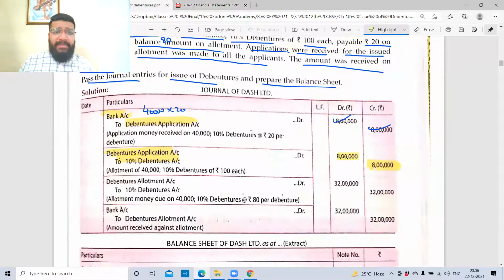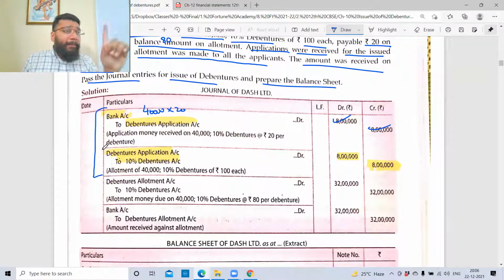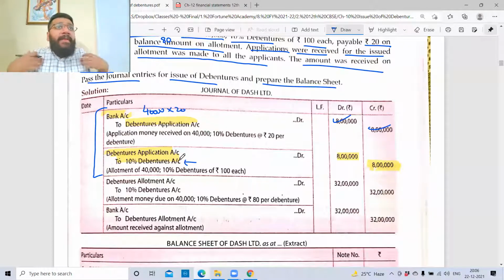Excellent. The next entry is, guys, application process is over. Now on the date of allotment, tell me, guys, once the share is allotted, is the trust created or not? Yes, sir. In the first stage, in the application stage, the company first got the money and then they gave you the debentures. Because for the first time, the company does not know you. So only when you give the money, the credibility of you paying the money is established. Now, once you pay the money and the company has allotted, the company feels that you are one among them. You will not cheat. So that trust is created.